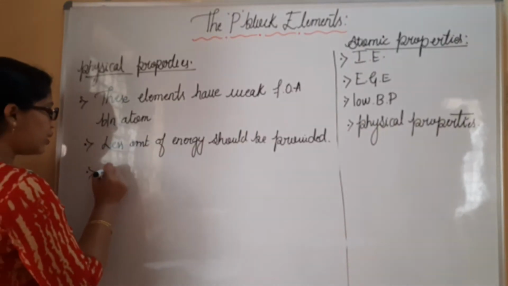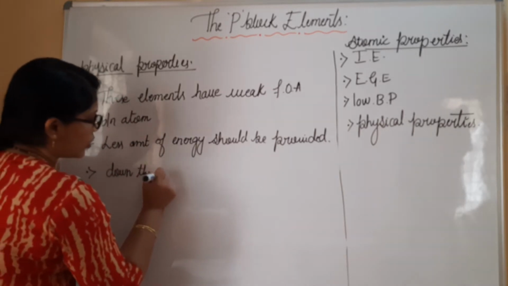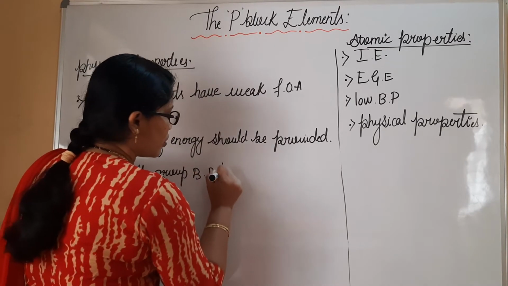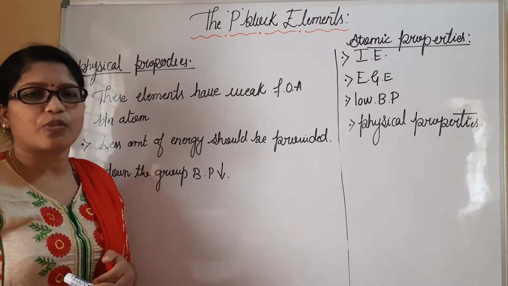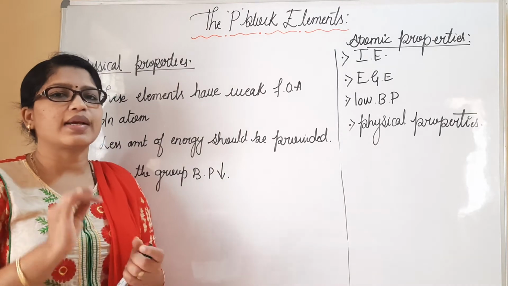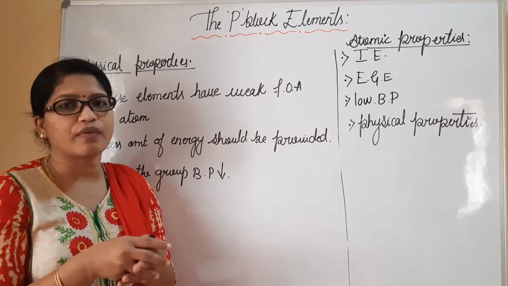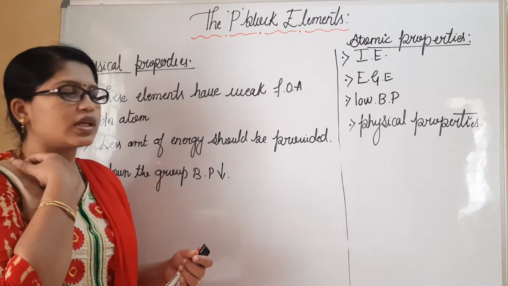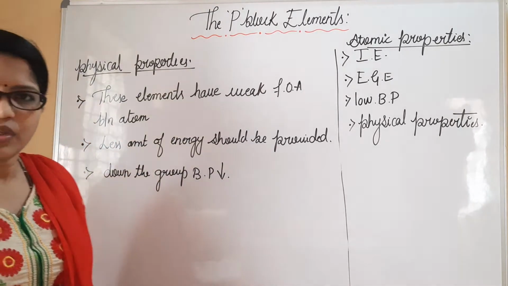So I must write here, down the group, boiling point also decreases. So this is all about the physical property, that is boiling point, that we can understand. Generally, rare gases, noble gases will be present with their weak force of attraction. Still more physical properties are there. We will understand them one by one. Please copy this. We'll move to the next.